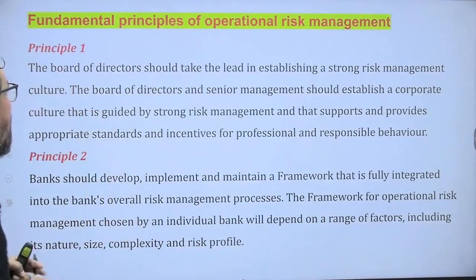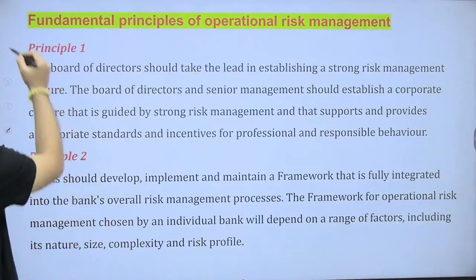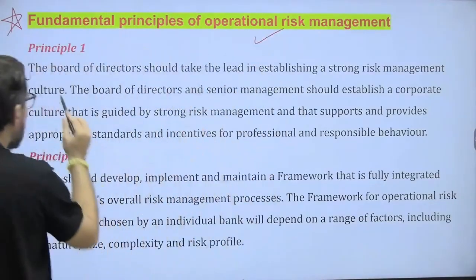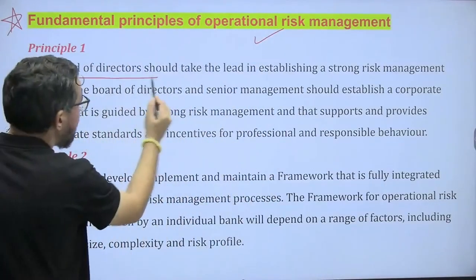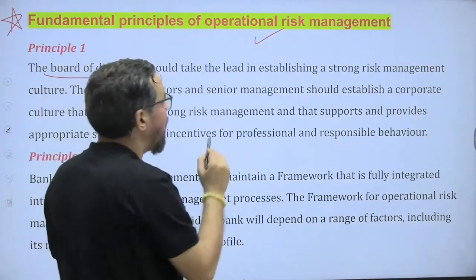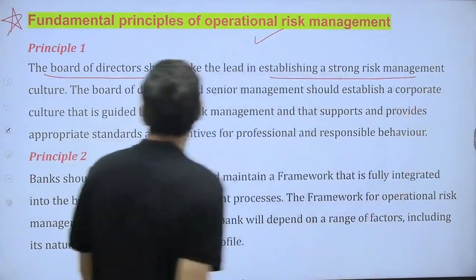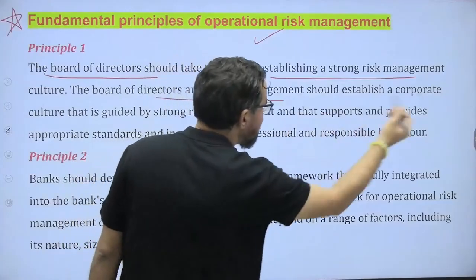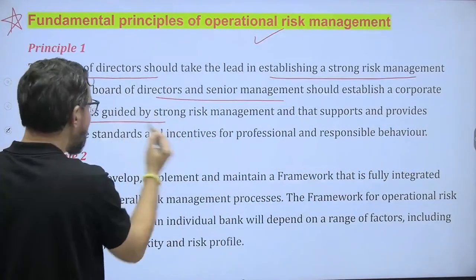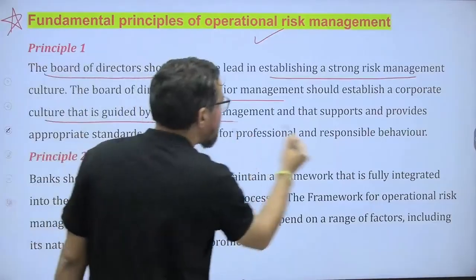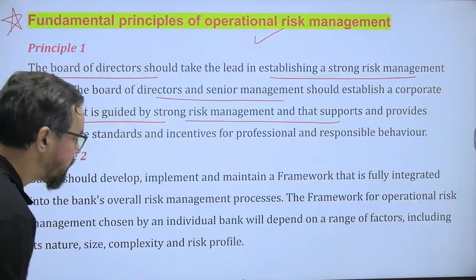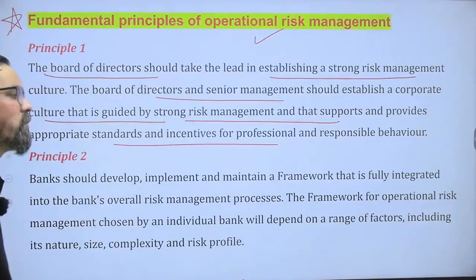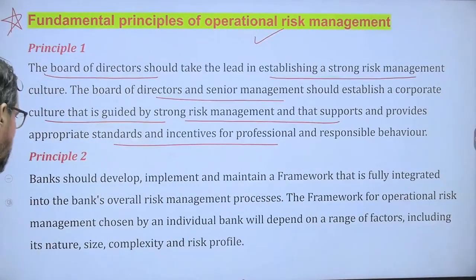So we have 11 principles. These are the fundamental principles of operational risk management. Principle 1 is related to the board of directors. They should take the lead in establishing a strong risk management culture. The board of directors and senior management should establish a corporate culture that is guided by strong risk management and that supports and provides appropriate standards and incentives for professional and responsible behaviors.